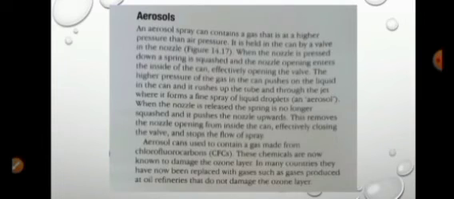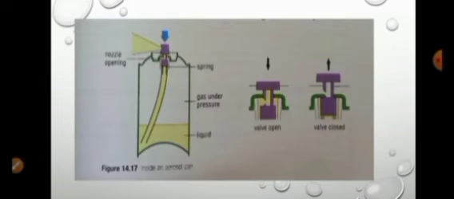Aerosol cans used to contain a gas made of chlorofluorocarbons. These chemicals are now known to damage the ozone layer. In many countries, they have now been replaced with gases, such as gases produced at oil refineries, that do not damage the ozone layer.